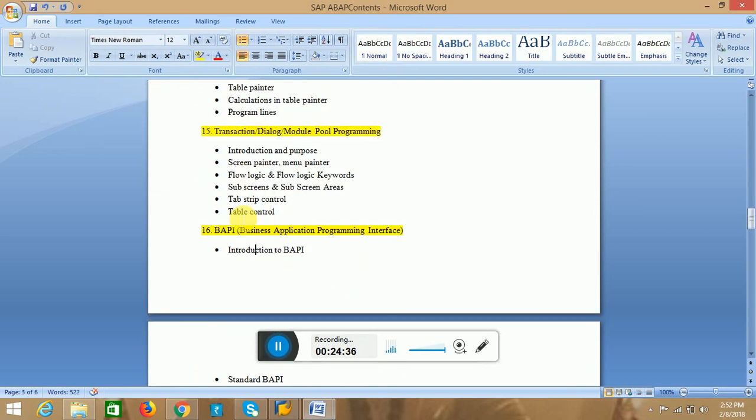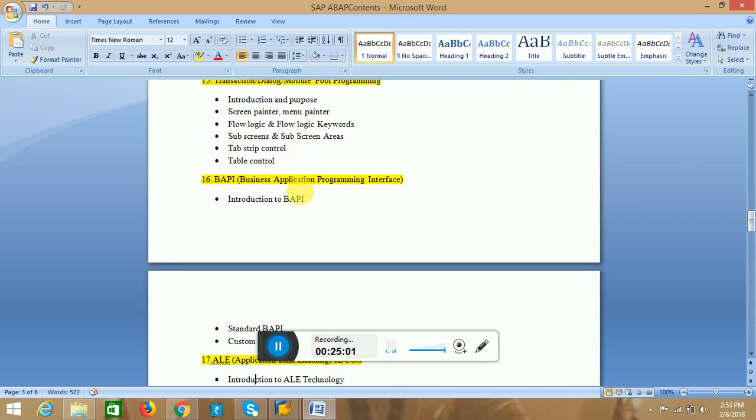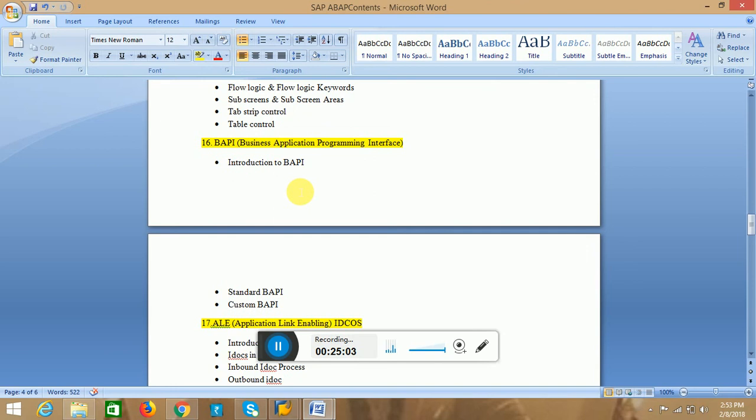That means dialog transactions. In this one, I will tell about the introduction of modular programming, what is screen painter, what is menu painter, the flow logic keywords, and subscreens, what is a subscreen and what are subscreen areas, tab strips, table controls, like that. After that, the next thing is BAPI.